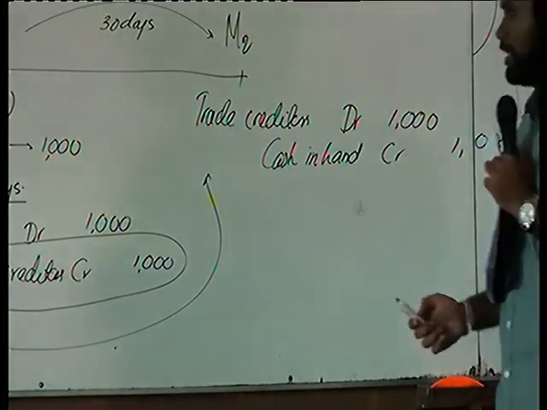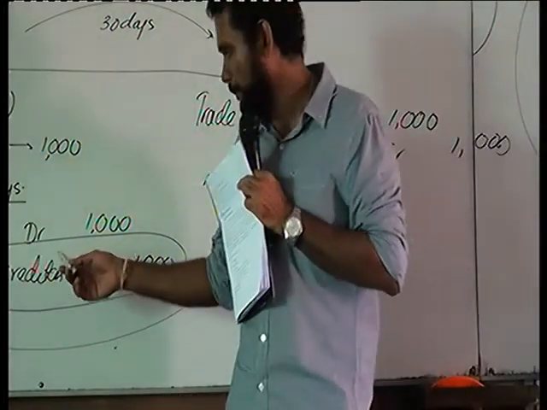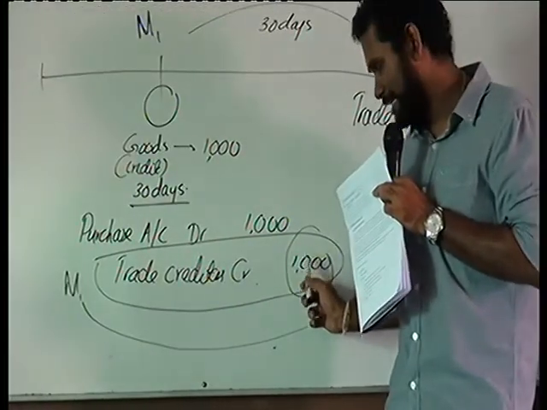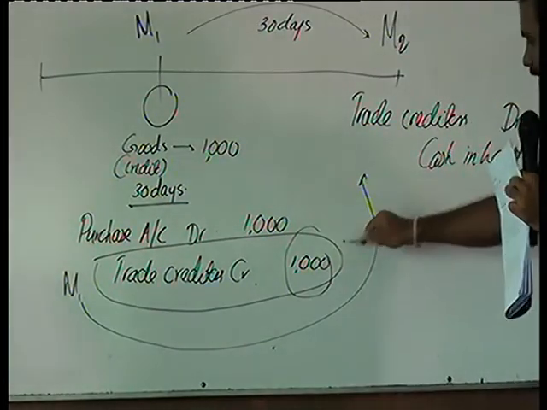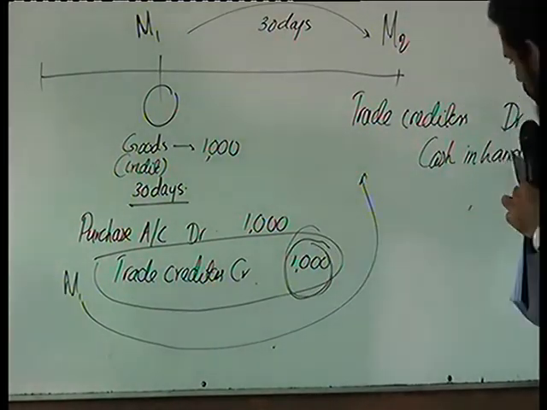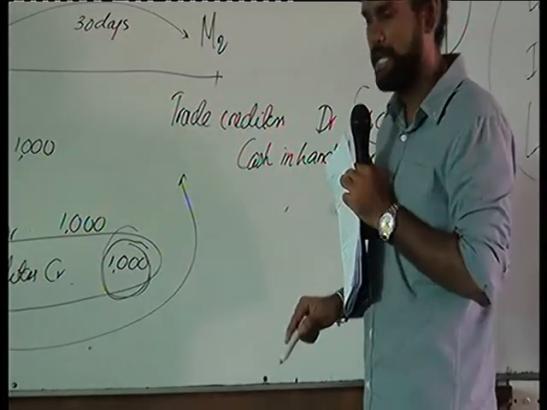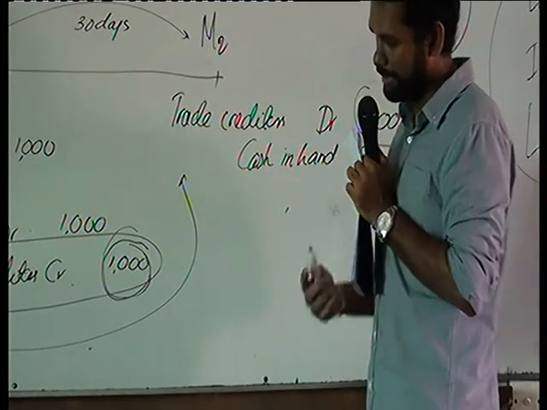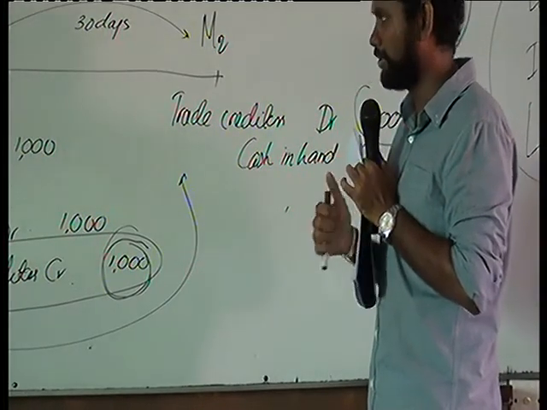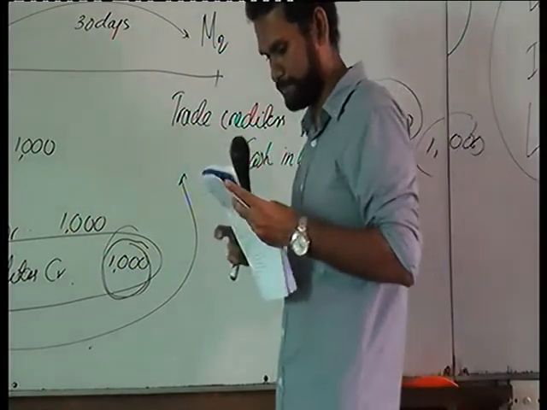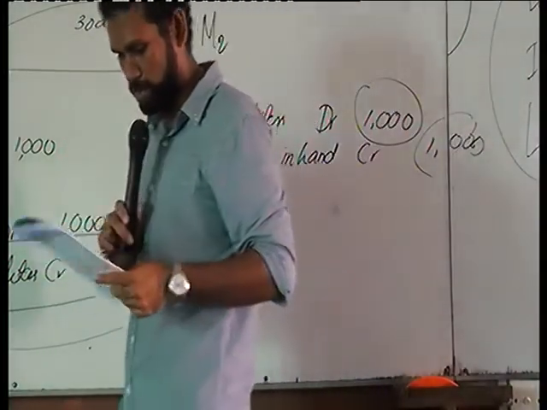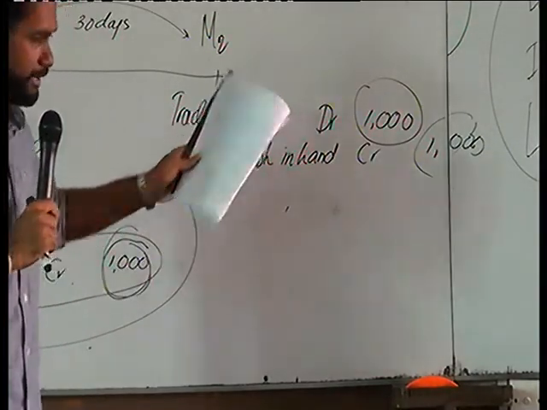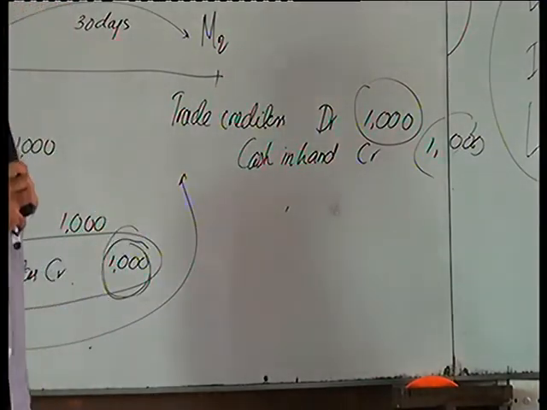Settlement of the liability. So the original entry is purchase account debit and trade creditors credit. And then by the time we settle the money, this credited amount, we are going to debit the trade creditors account, and then we are going to credit the cash in hand account. Right? So this is how the double entry is going to be posted. So point number 7, settling of the creditors: trade creditors debit and cash in hand credit.